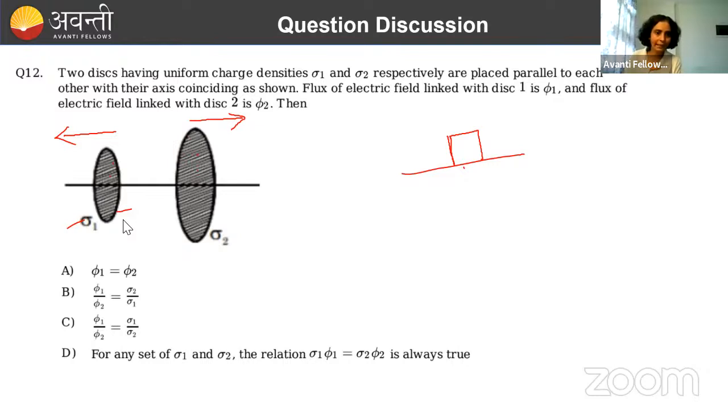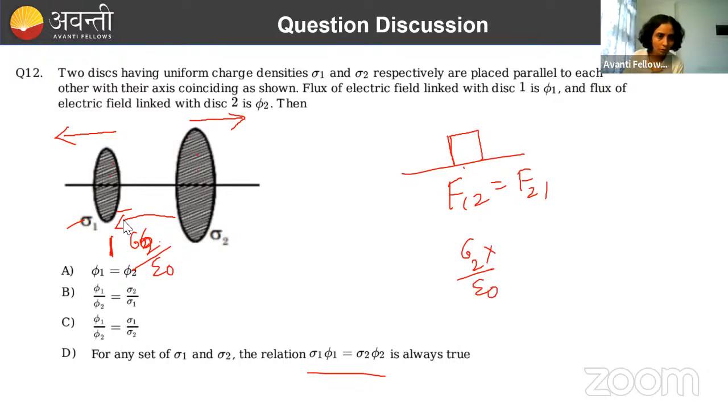Yes, D is correct, and if D is correct B will also be correct. Now how is D correct? F12 will be equal to F21. Now F12 will be equal to how much? Force on 1 because of 2. So because of 2 here, the electric field will be how much? Sigma 2 by epsilon naught. Done. Sigma 2 by epsilon naught.